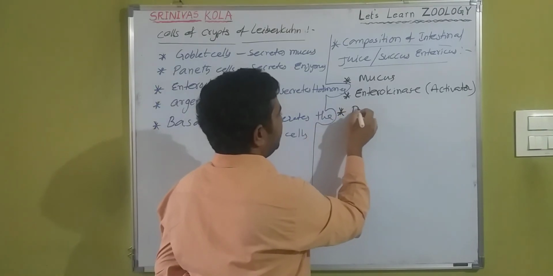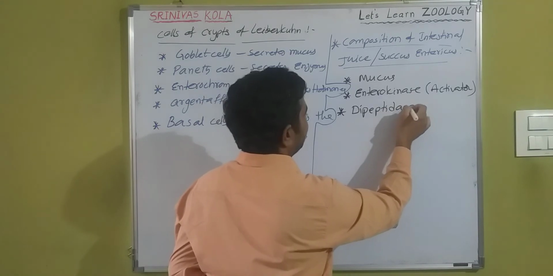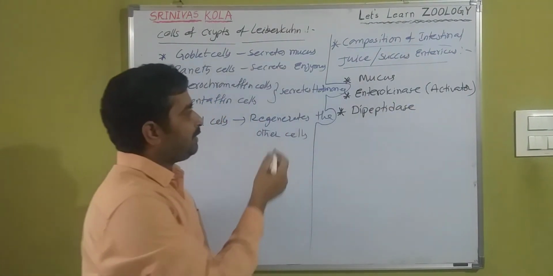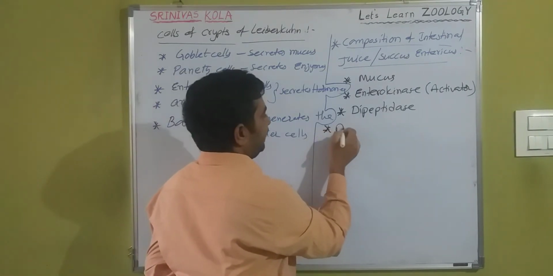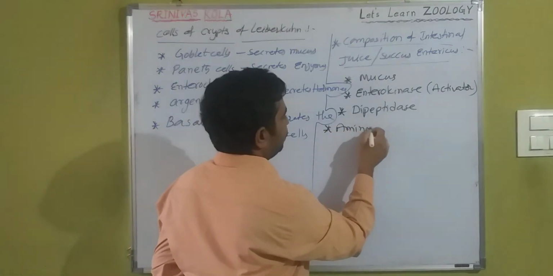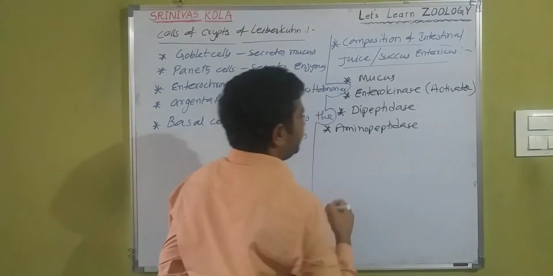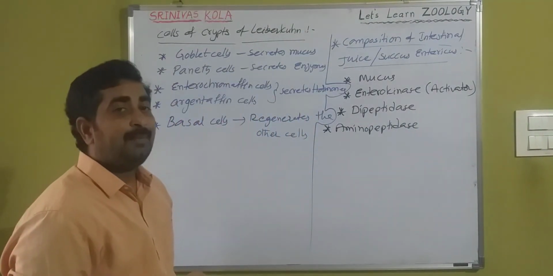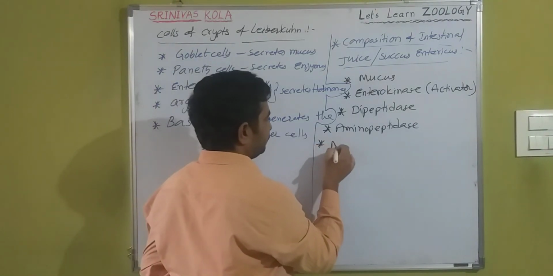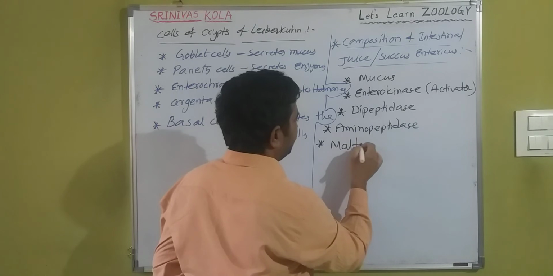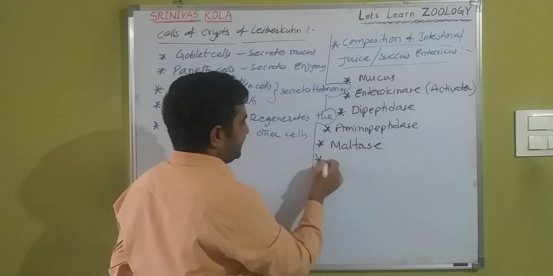And also dipeptidase, which acts on the dipeptides, and aminopeptidase, which acts on the aminopeptides, and maltase.